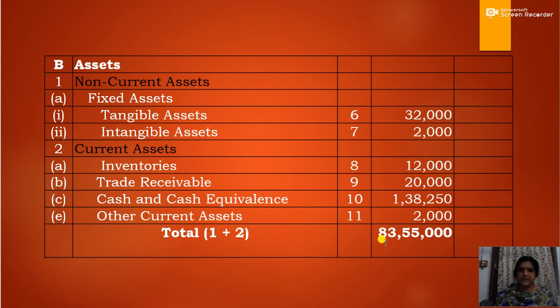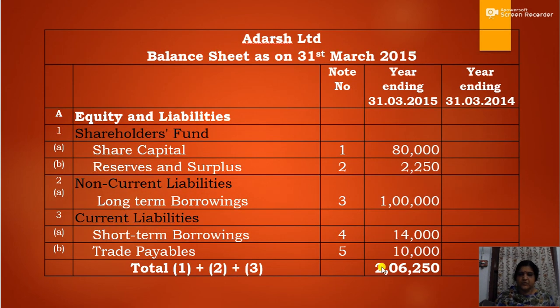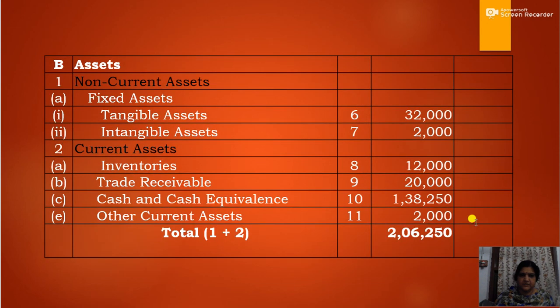So the total will be, sorry, the balance sheet total is 2,06,250. That is the equity and liabilities total 2,06,250, and the assets total 2,06,250. So the balance sheet total comes to 2,06,250. Okay. So we have passed the journal entries, then prepared a bank account, then finally prepared the balance sheet with notes to accounts.